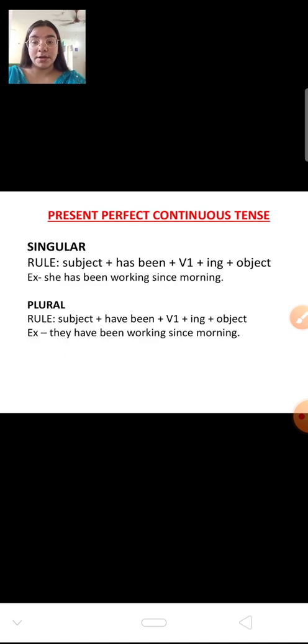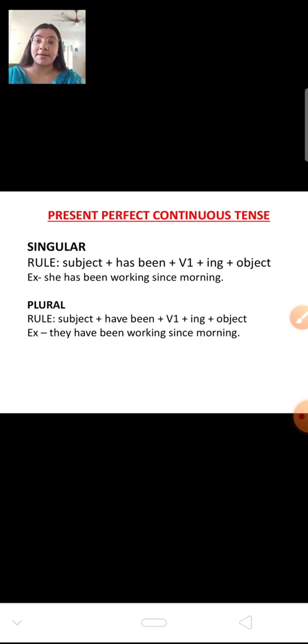What is the rule? The rule says if it is only for one person, then first of all you will write the subject. You will add has been with the first form of the verb with ing, plus object. Always remember, whenever you are talking about continuous tense, ing will be added.